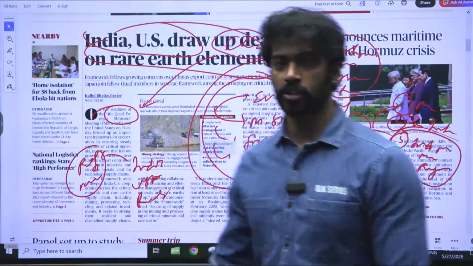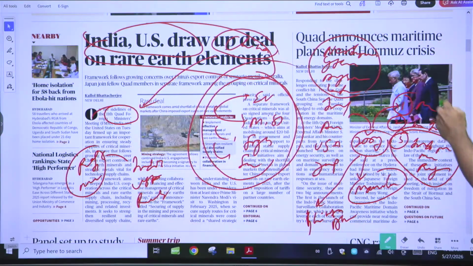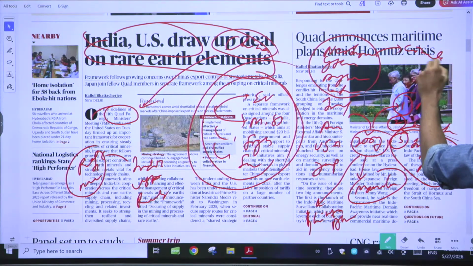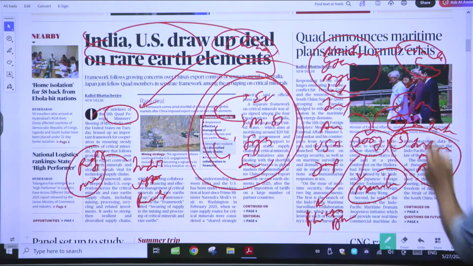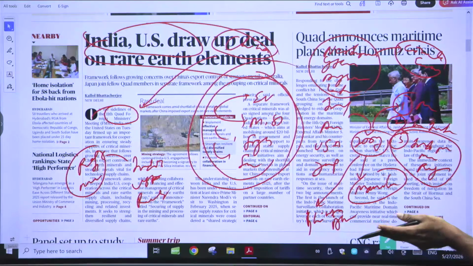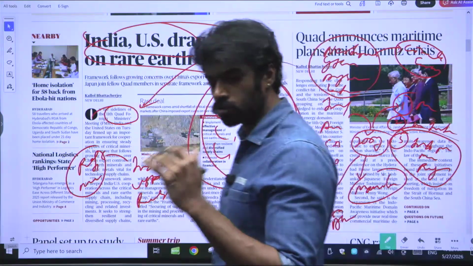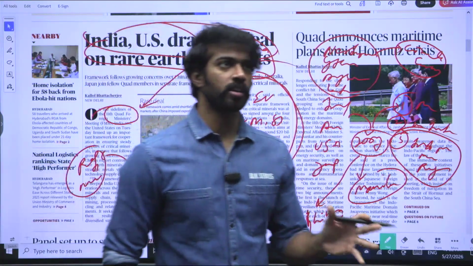So the first thing we have to do is create a circular economy. Whenever there is dominance by one country, creating a circular economy would ensure that the dominance would not act on countries like India. The first thing is recycling old electronics, then extracting metals from e-waste, then recovering minerals from batteries and magnets. That is all we can do. That is all India is also trying to do. So in this deal, that is all there is.